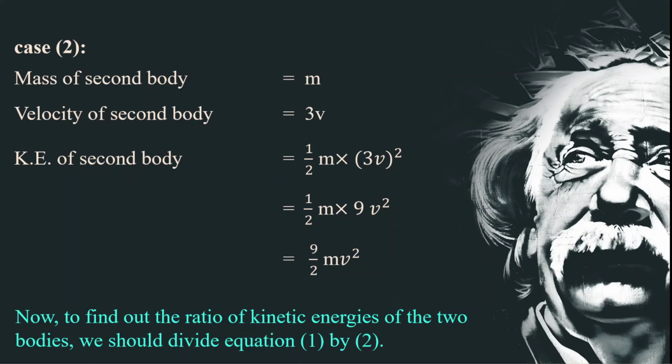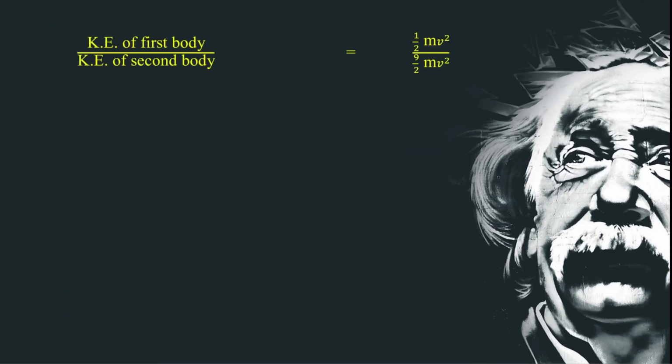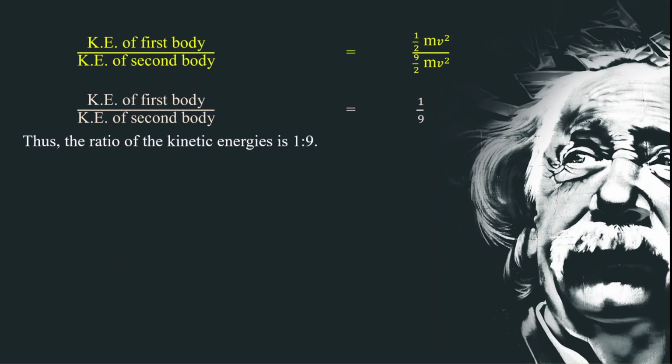Now we have to find the ratio of kinetic energies of the two bodies. So we should divide equation 1 by 2. The kinetic energy of the first body to the kinetic energy of the second body is 1/2 mv square by 9/2 mv square. By simplifying, you will be left with 1/9 on the right hand side. So thus the ratio of the kinetic energies is 1/9.